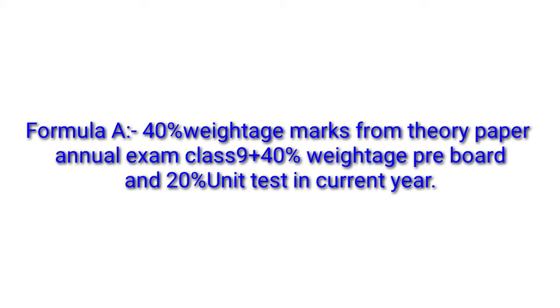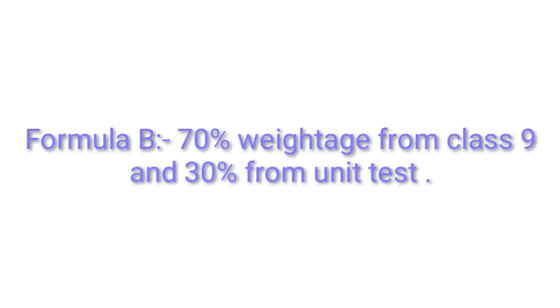40% from the class 9 annual examination in each subject, only from the theory paper, 40% weightage from the pre-board examination, and then 20% from the unit test, and that 40% from the annual theory paper they will take.